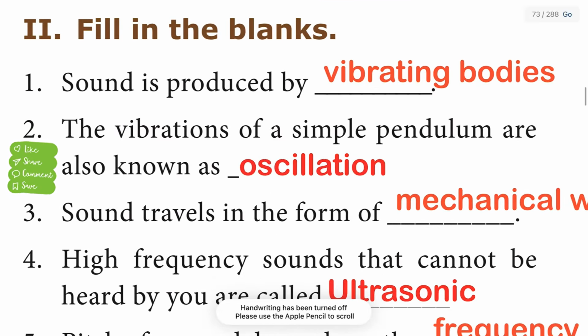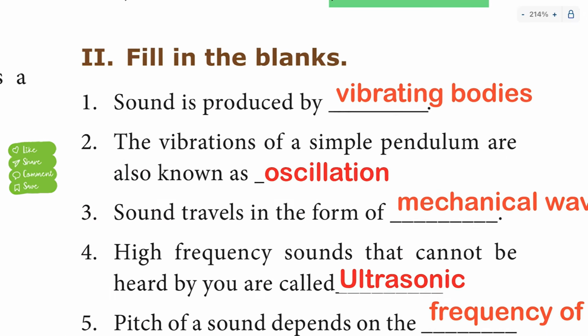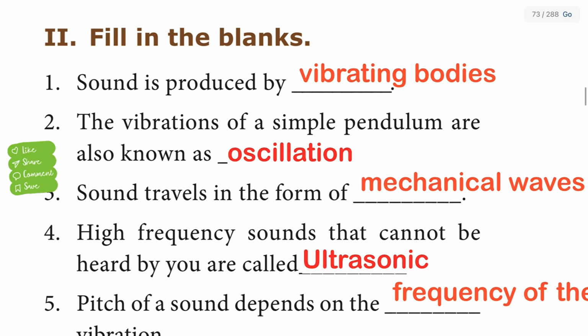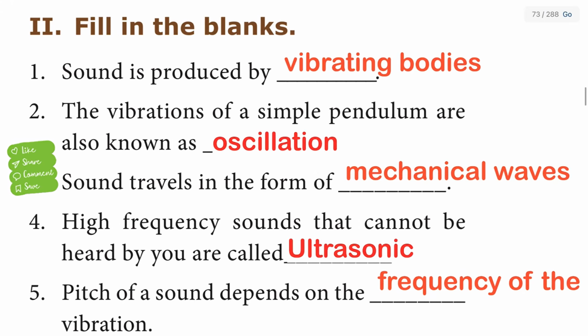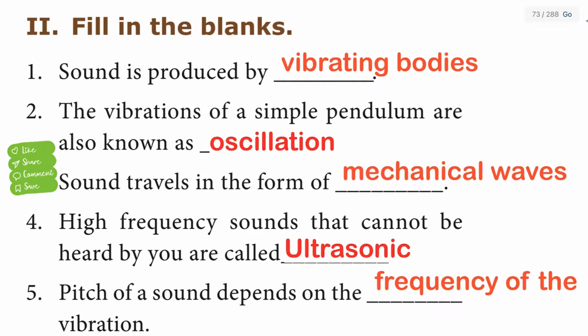Filling the blanks. Sound is produced by vibrating bodies. First one answer, vibrating bodies. The vibrations of a simple pendulum are also known as oscillation. Second one answer, oscillation. Sound travels in the form of mechanical waves. Third one answer, mechanical waves. High frequency sounds that cannot be heard by you are called ultrasonic. Fourth one answer is ultrasonic.